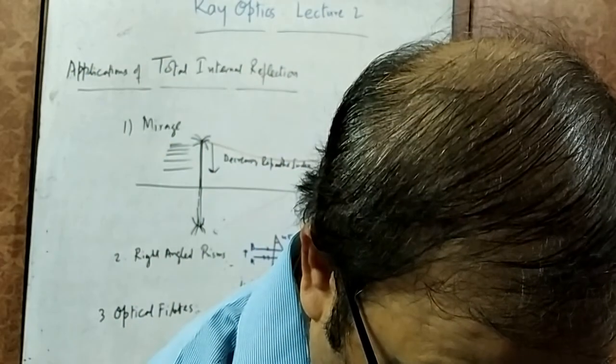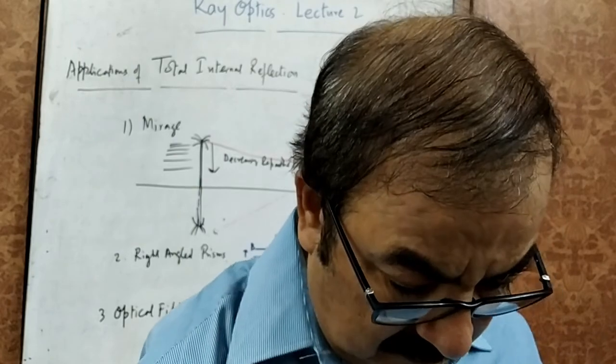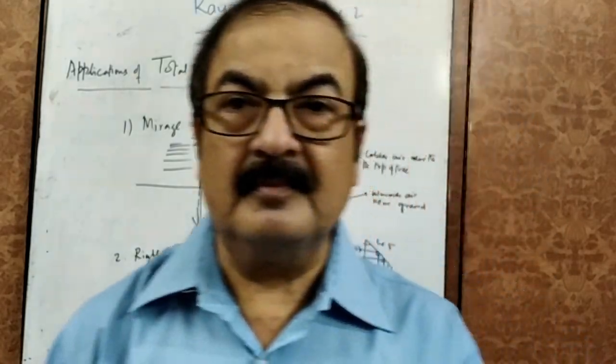Okay, and now I am changing the color. Now you can again see, I am converting blue color into red color, and it is very prominently observed.